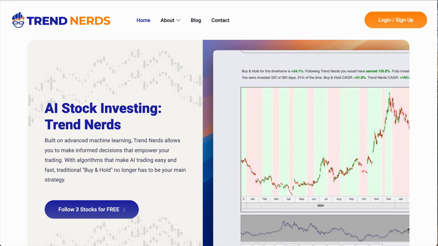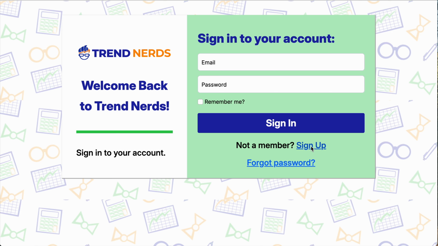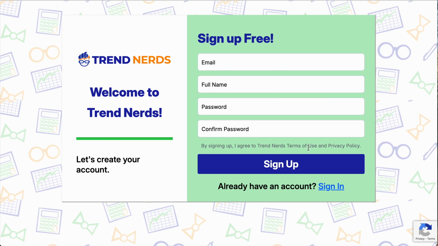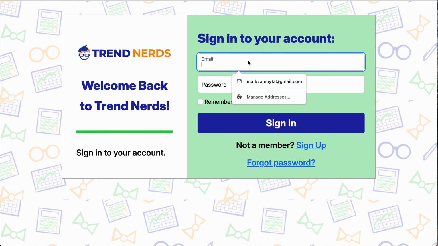So we're here at the Trend Nerds website, and let's log in. Now you'll need to sign up if you don't have an account already. Make sure you enter a valid email because you will receive a validation email. You'll need to click on that to activate your account and get your 3 free follows for tickers. But once you are signed up, you can go ahead and sign in. And I'll just sign in with a demo account.